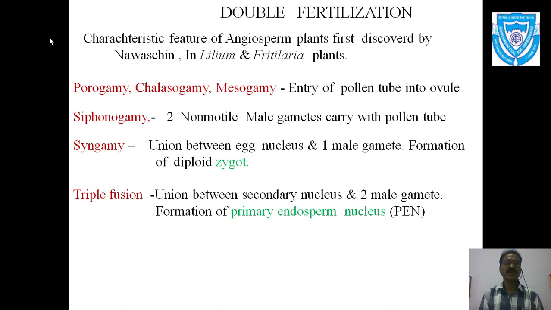What happens in double fertilization, how the process takes place in different angiospermic plants, and what the prerequisites for double fertilization are, all these things we will discuss in the next lecture.